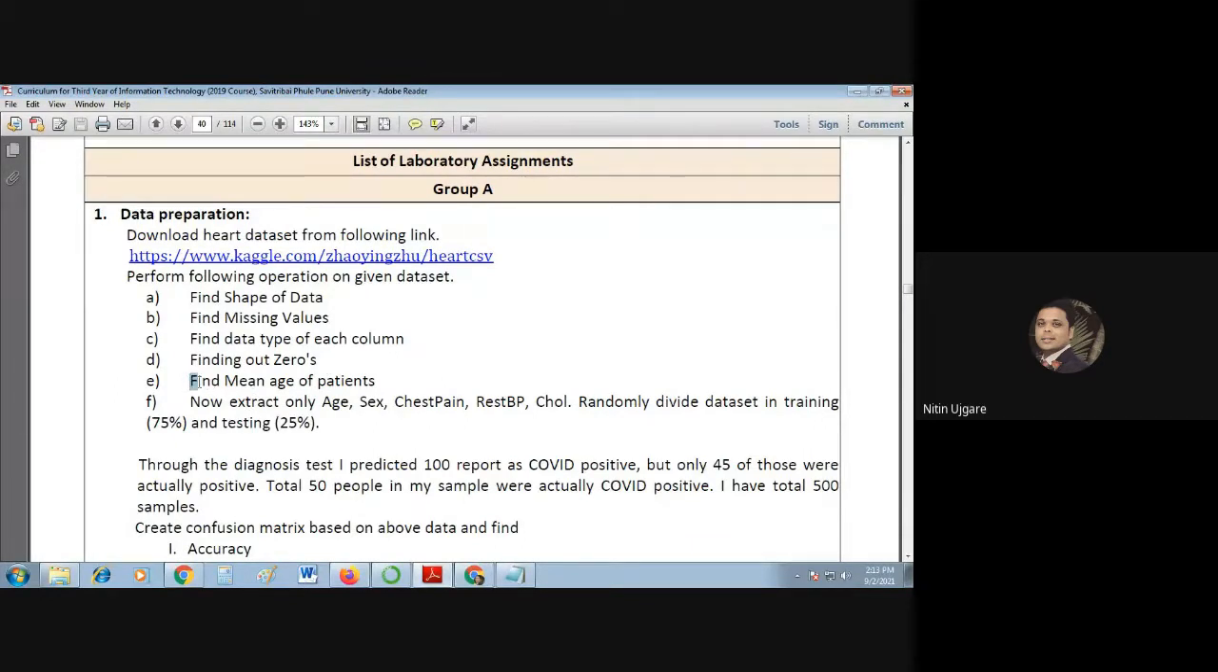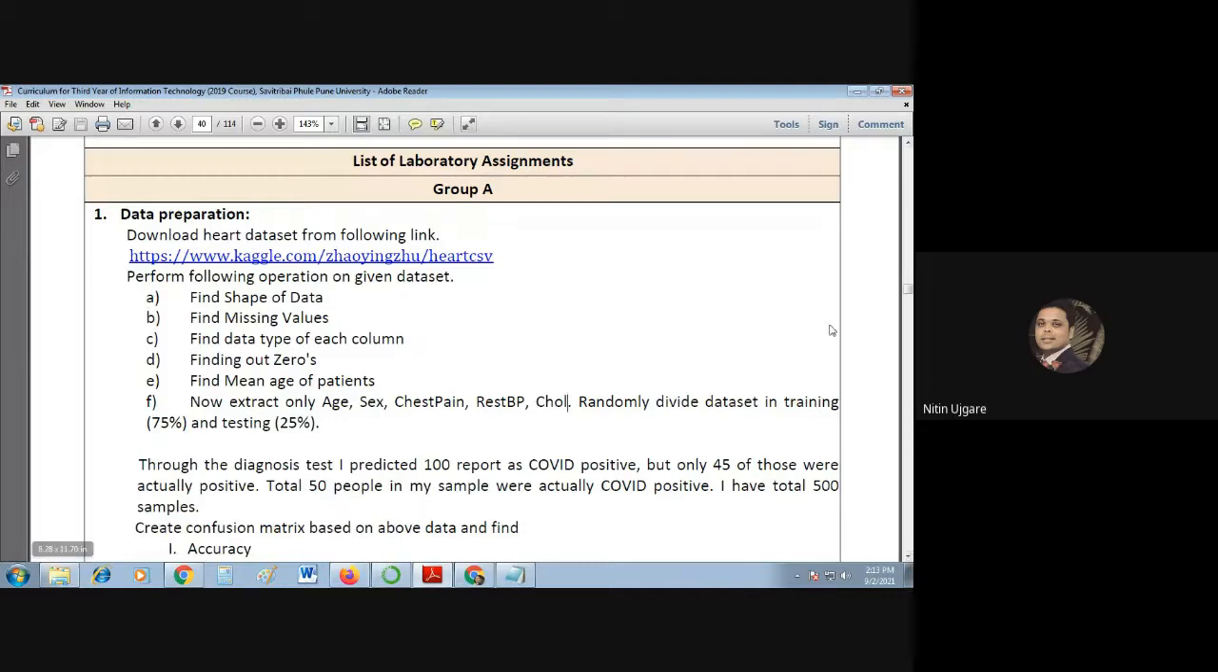Then there is one column in this data set called age, and we have been asked to find the mean age of the patient. And then at the end we are supposed to extract these columns: age, sex, chest pain, resting BP, cholesterol, and so on. We have to extract these columns from the data set, and then randomly divide the data set into training and test sets. The training data set should have 75 percent, and the test data set should have 25 percent.